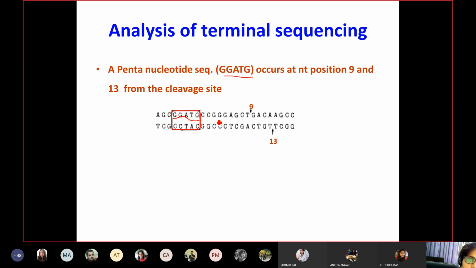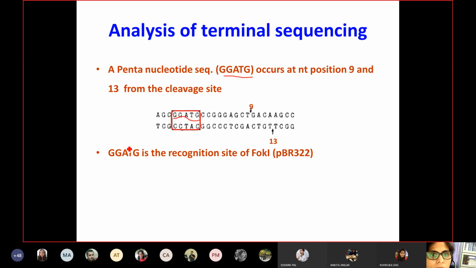After this site, they always found that after 9 base pair, there is one cut on the top strand, and after 13 nucleotides, there is a cut at the bottom strand. So the other unique thing they found is about the cleavage: it is always after 9 and 13 base pair, as said here.